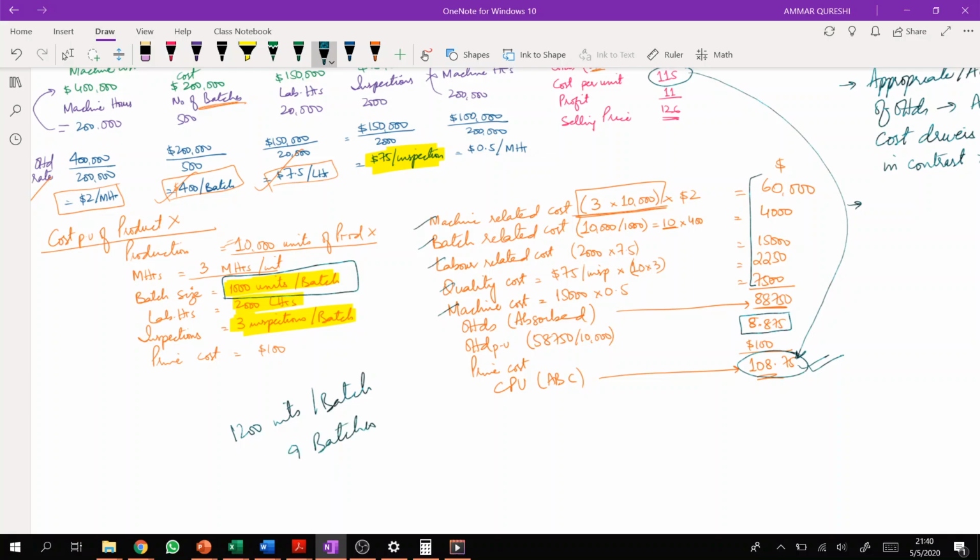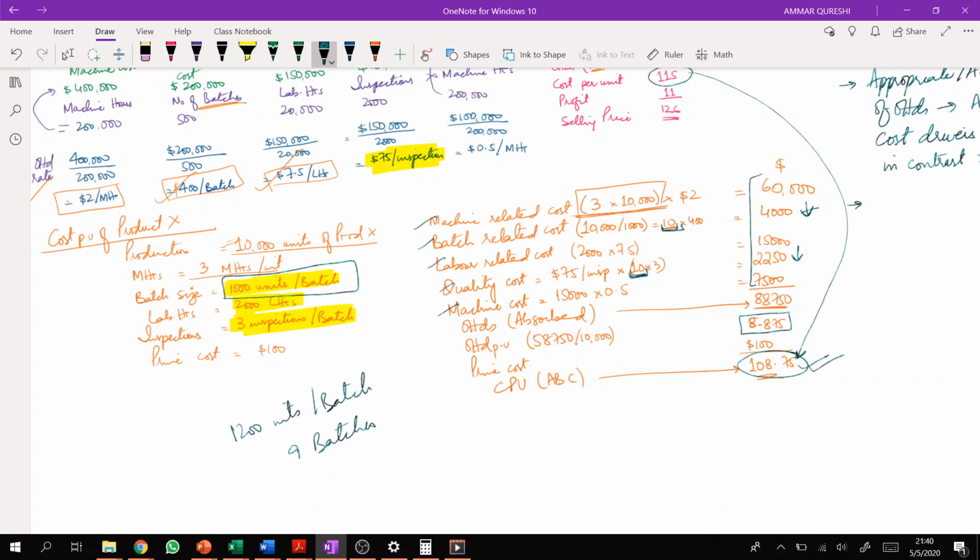So 9 batches means what? Batch related cost will reduce because of this. Quality control cost will reduce because of this, because quality control cost is also dependent upon the number of batches. So if you reduce the number of batches, your batch related cost and your quality control cost will reduce, but there will be no impact on any other cost.